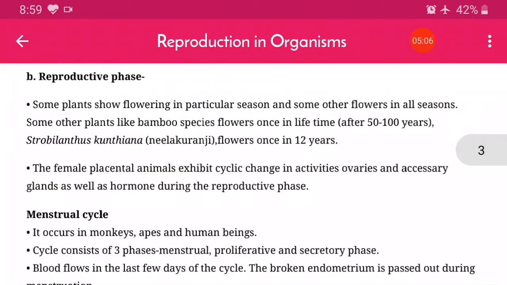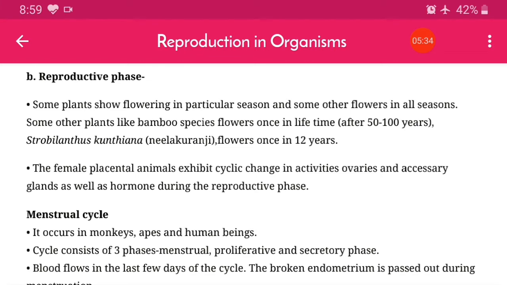Now, the reproductive phase. Some plants show flowering in a particular season and some other plants in all seasons. You must have noticed that somewhere we see different flowers in a particular season, and somewhere you will see flowers growing in every season.